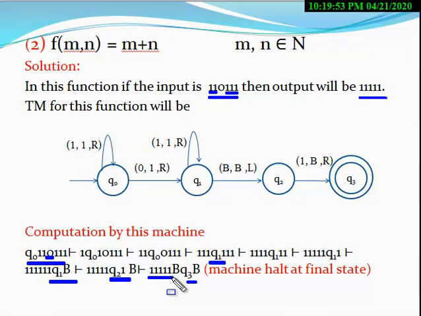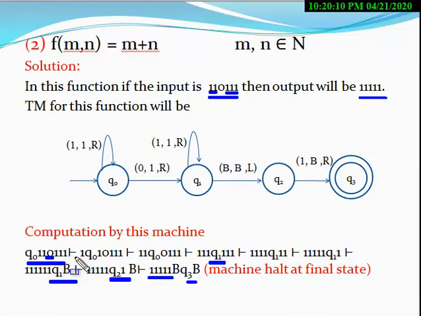This is the logic which I have applied in this question. So again we repeat the logic. When you start from this position, first you have to convert this 0 into 1. Next you have to move to the right end.